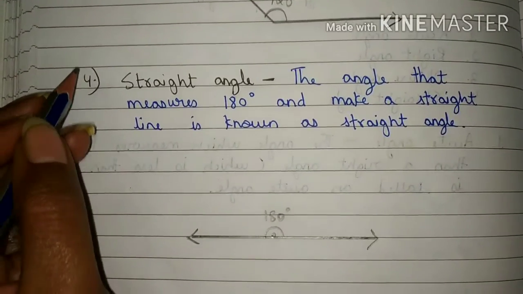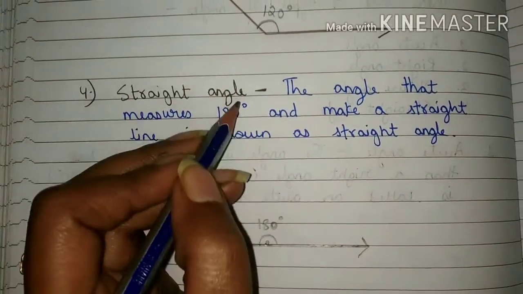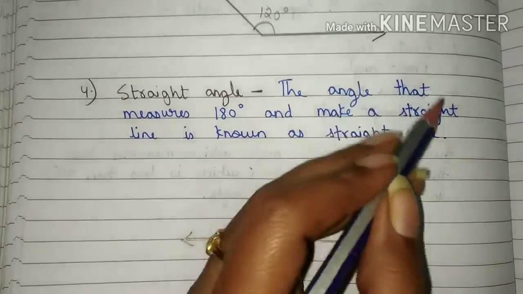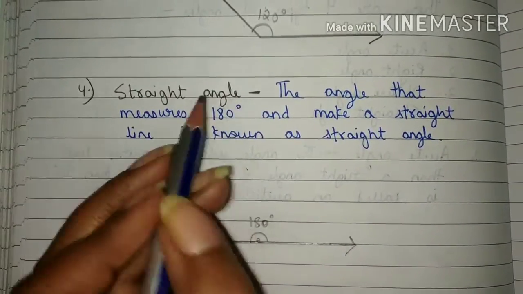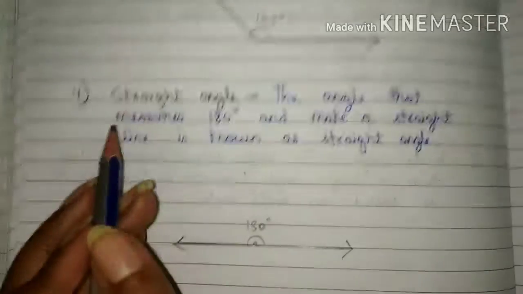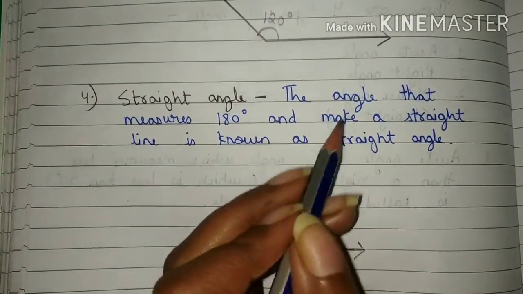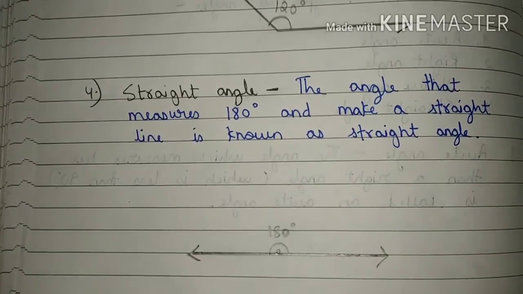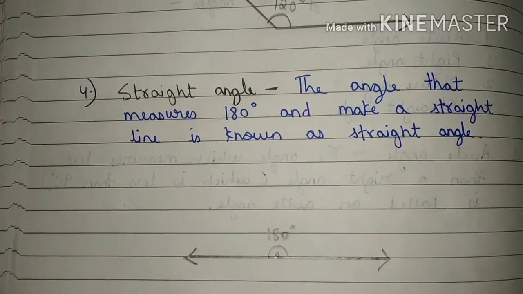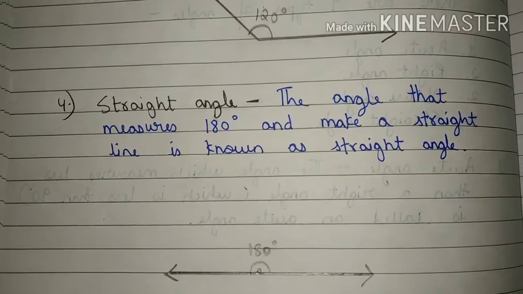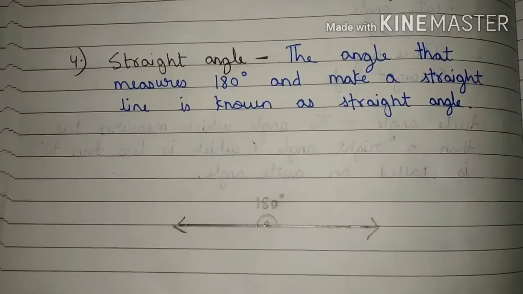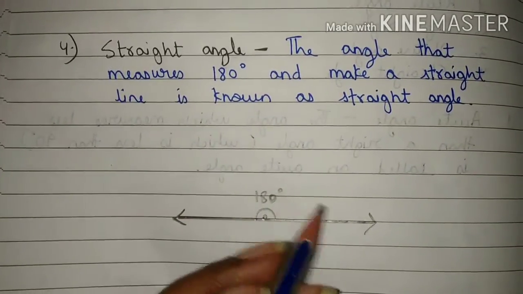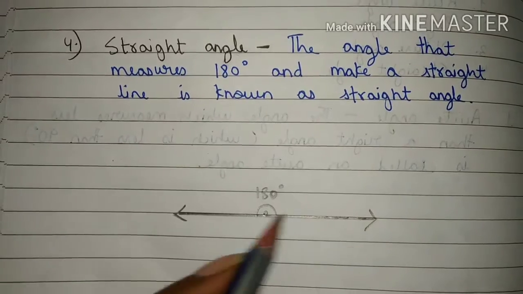Students, now come to fourth, straight angle. The angle that measures 180 degree and makes a straight line is known as straight angle. Students, straight angle always measures 180 degree and it makes a straight line. Students, straight angle looks like this.